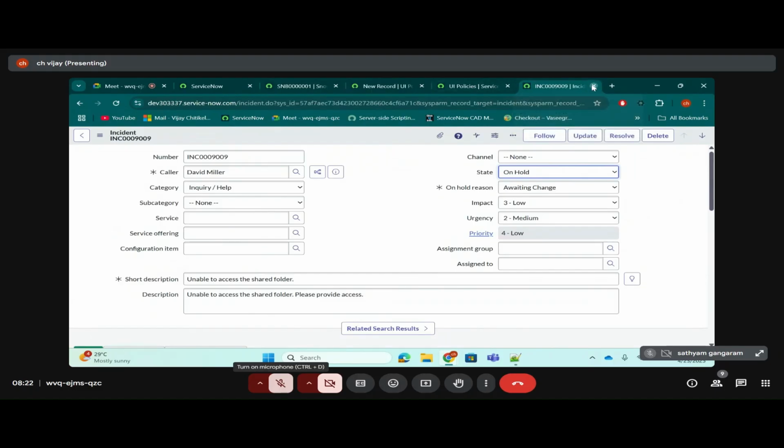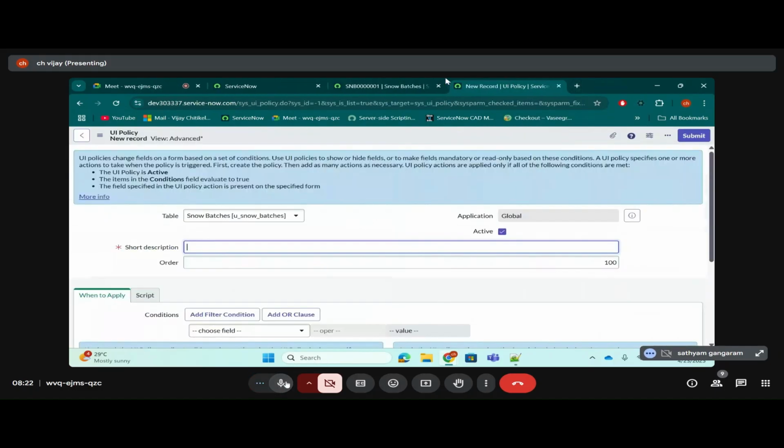Are you getting it? Do you understand what I'm trying to say here? Yes. So the short description is nothing but what you are doing in this UI policy. You need to tell it in a rough way, in whatever way it's possible.